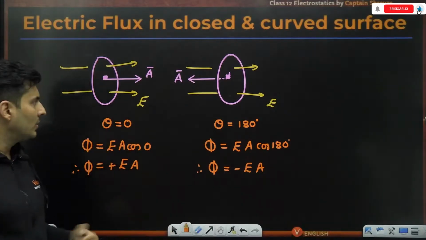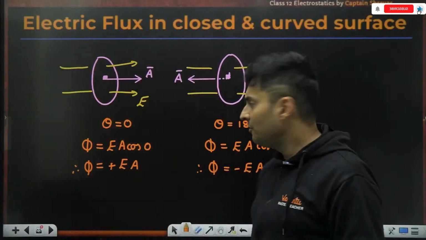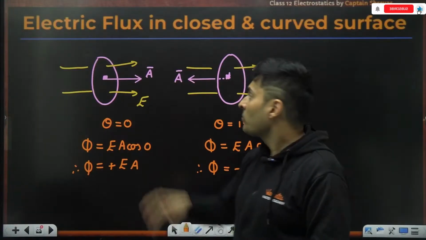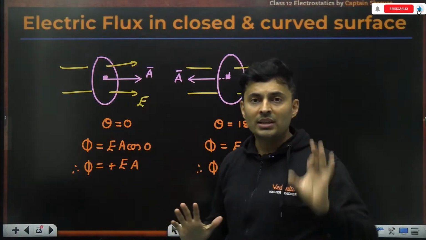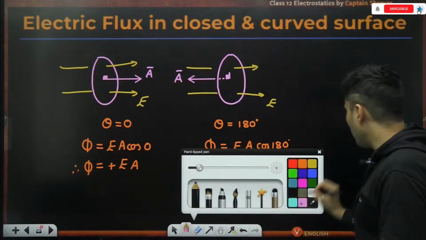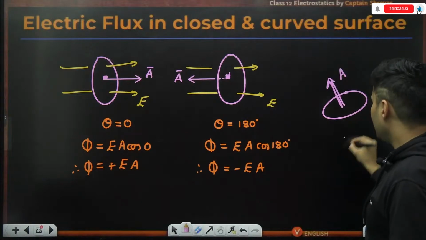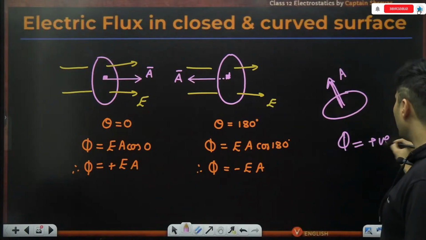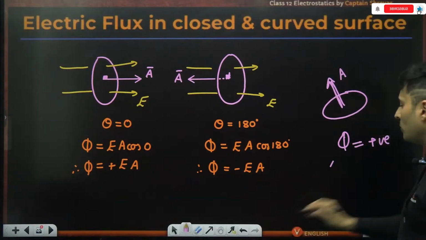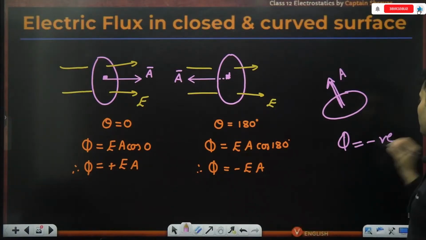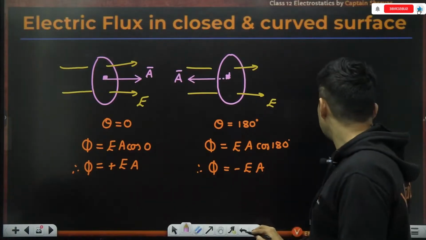So what does this tell you? If you choose an area vector, the choice is completely yours, and the flux comes out to be positive, that means the field is passing in the same direction as the area vector. For example, there is some area like this and I take the area vector this way and the flux comes out to be a positive value. It means the electric field line is going in the same direction. If by chance the flux comes out to be negative, that means the field lines are going in the opposite direction. That is the only significance.